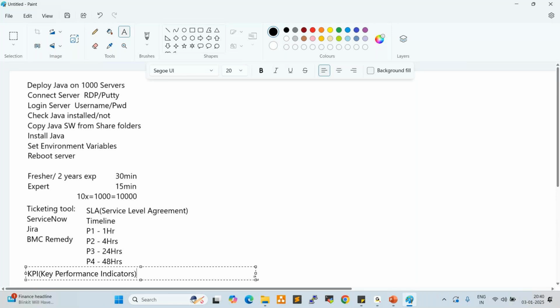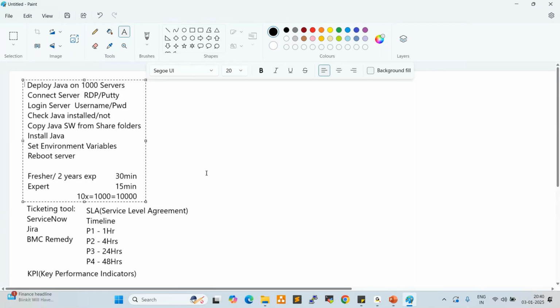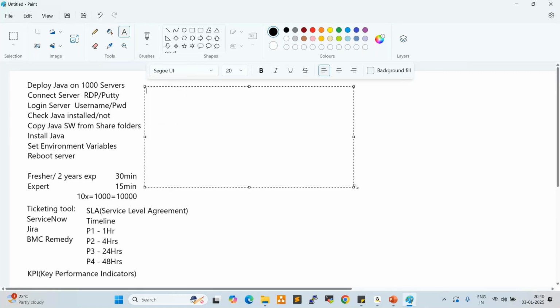If you are following this manual process, it takes 10,000 minutes to deploy the Java on 1,000 servers. Definitely, the ticket will be breached and escalated. To avoid all these escalations, we are currently using automation tools, which are Ansible, Chef, and Puppet. Currently, Puppet is completely outdated.